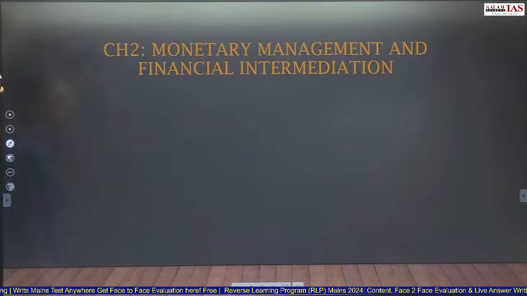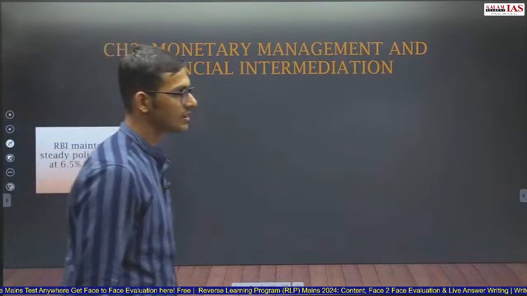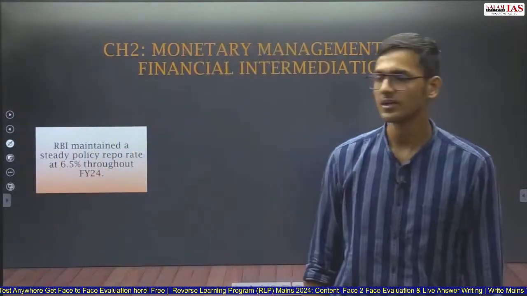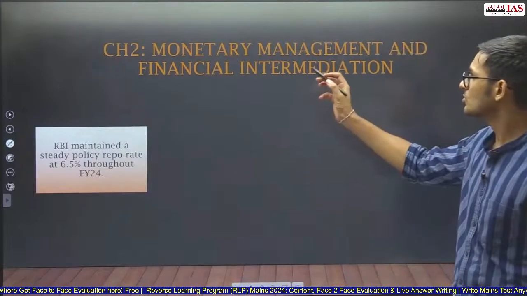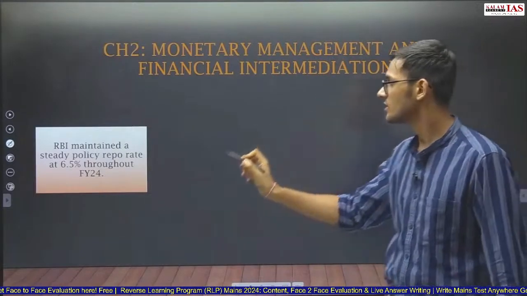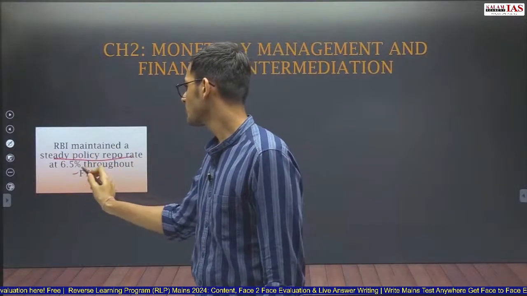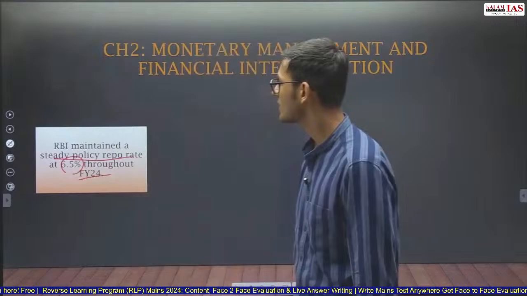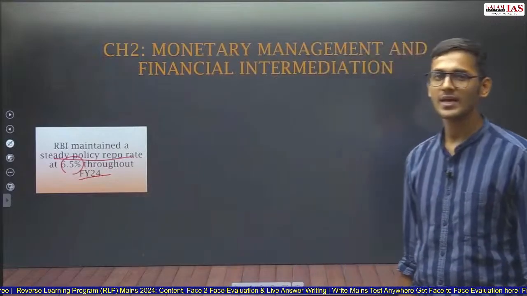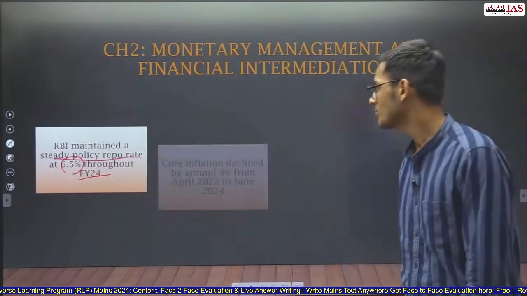Chapter 2, monetary management and financial intermediation. Now this is the next chapter. There are 13 chapters here. So chapter 2 talks about monetary management and financial intermediation. RBI maintained a steady policy repo rate at 6.5% throughout the financial year 2024. So RBI has maintained the repo rate at 6.5%.